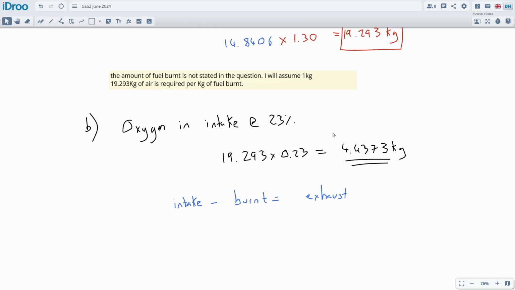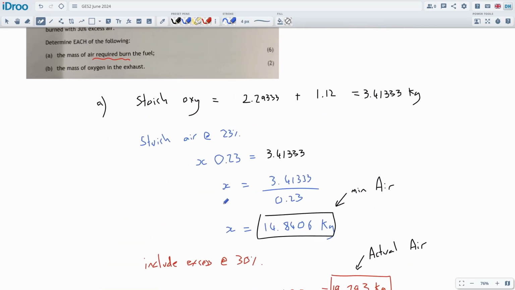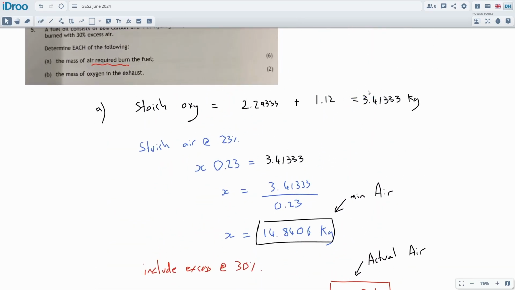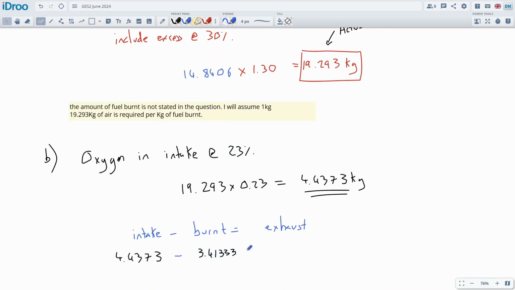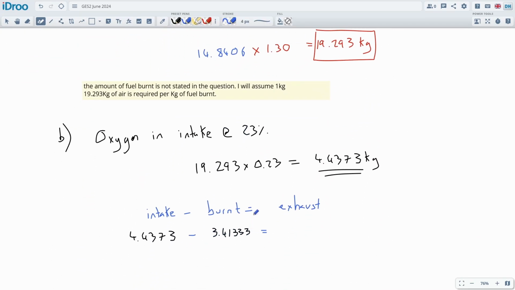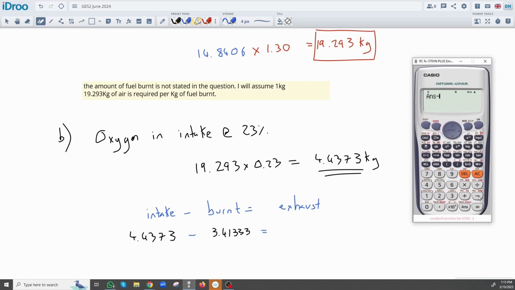So that's the 4.4 kilograms going in, and then we're burning the stoichiometric amount because this is what we need. It's 3.4. We're not going to use more than that. We're going to use exactly that amount, and that will tell us how much there is in the exhaust. Like I said, we could do it a different way, but whatever. It's not very difficult. This for 2 marks.